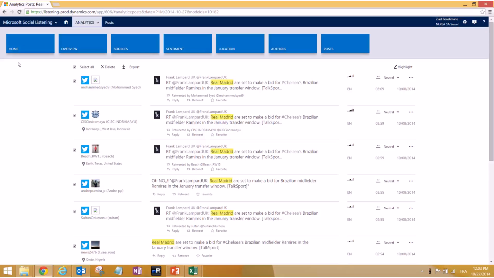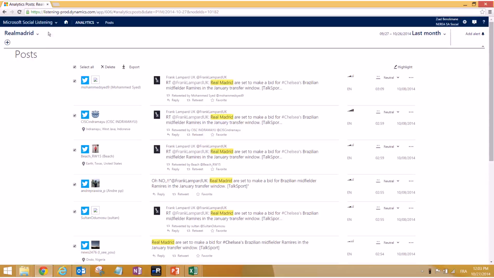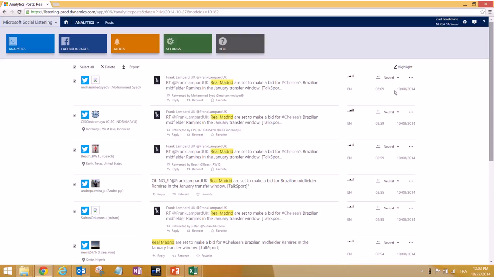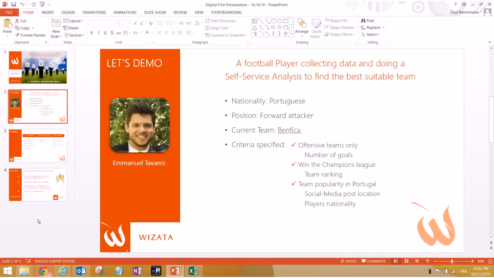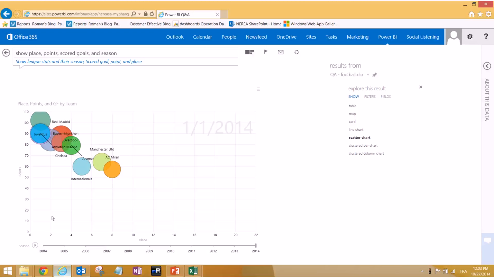But me, I have done it through Power BI. So basically I have exported the data and worked with Power BI to make very nice graphs. But if you don't need it, then you can work with social listening directly and have your own little graph showing you the results, if you don't want to do any extra stuff. I left the question already open, but that's no problem.